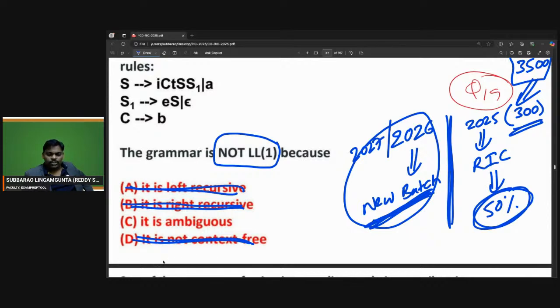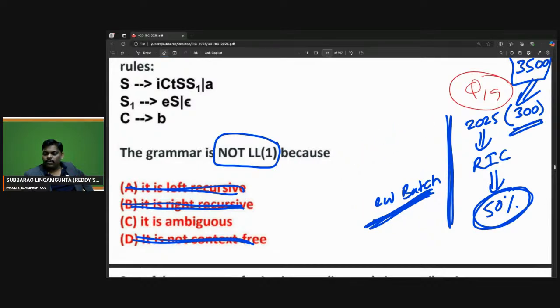So we'll check once. Remember, checking ambiguity is a difficult problem. Everyone knows checking ambiguity is difficult. Because I have done it many times, to me it may look easy. For those people who are doing it for the first time, they may face some difficulty. Let's see here.